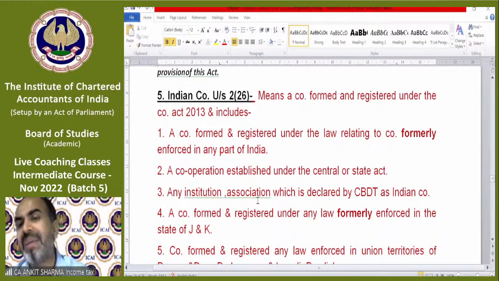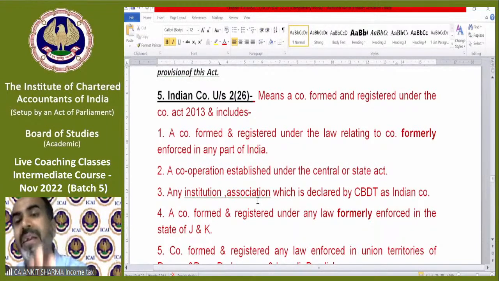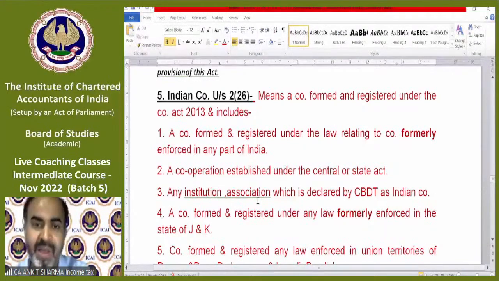So if you have registered under the Companies Act 2013, you will be an Indian company. But if there was any other Companies Act before this act and you registered under that, again you will be treated as an Indian company. For example, before this Companies Act, there was the Companies Act 1956. So if your company is registered in 1956, that will also be treated as an Indian company.